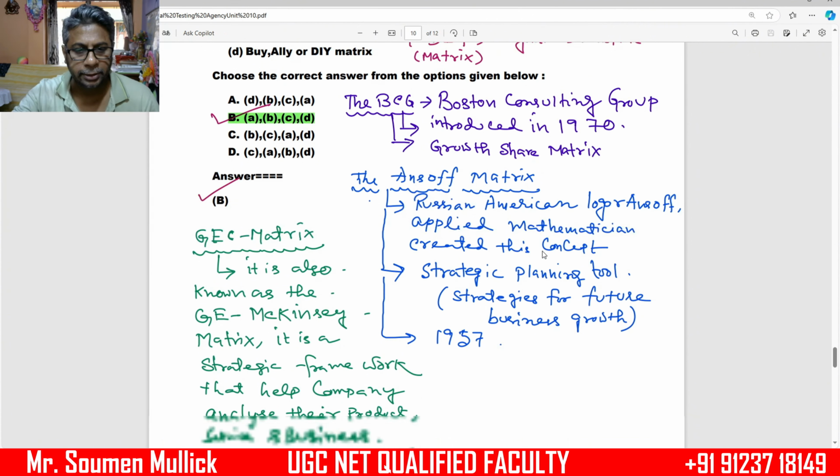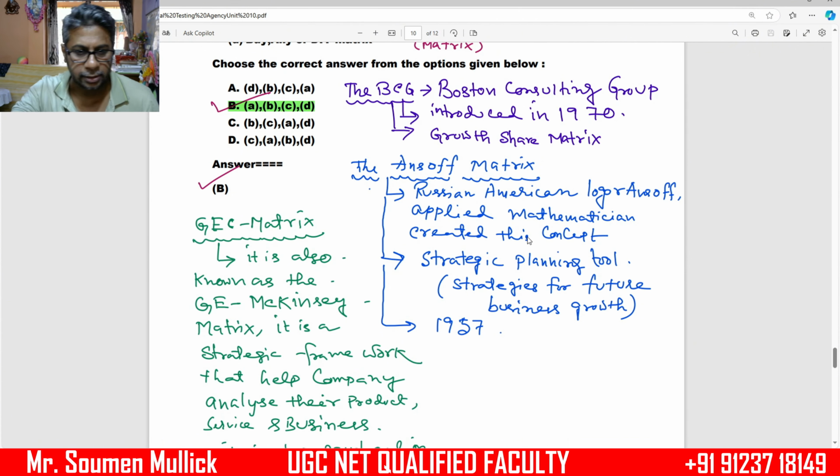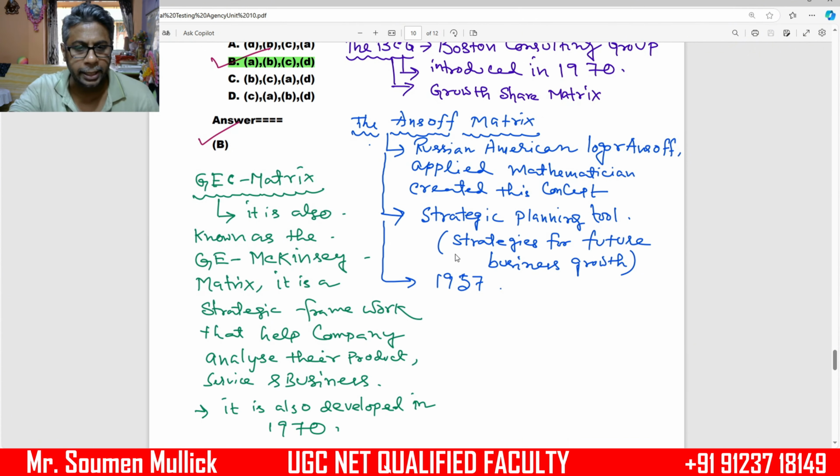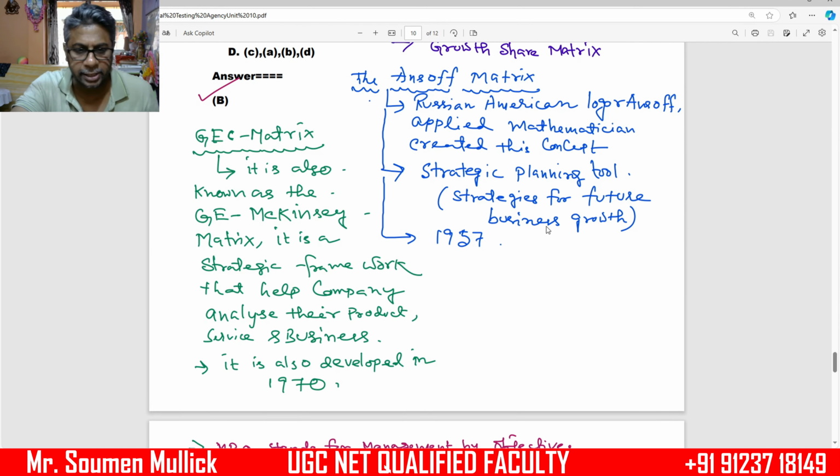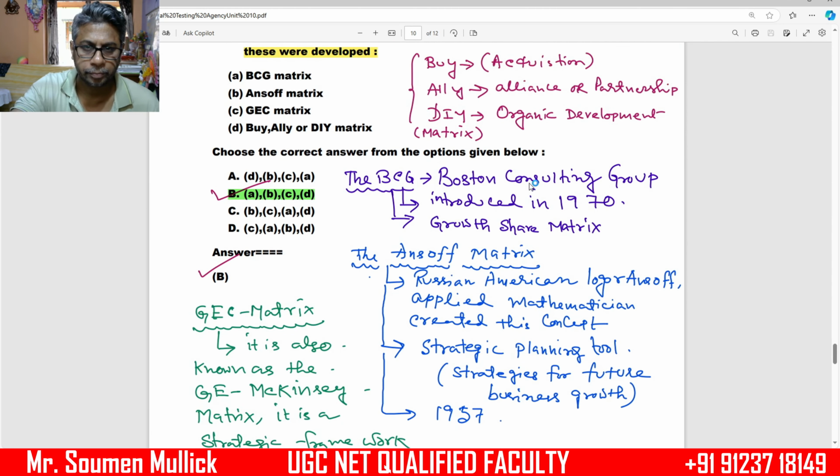Next matrix, GE matrix. It is also known as the GE McKinsey matrix. It is a strategic framework that helps companies analyze their products, services and businesses. It was also developed in 1970.